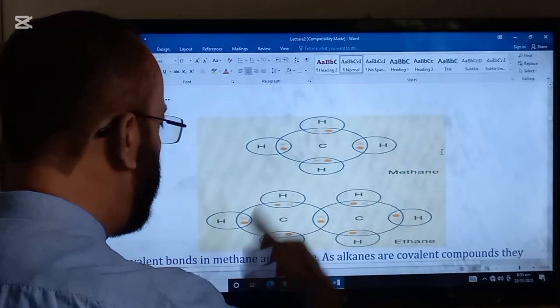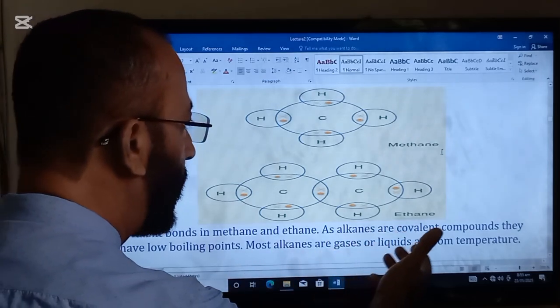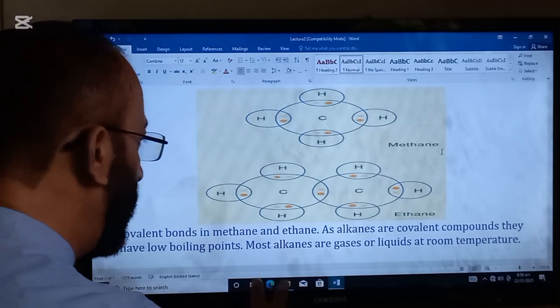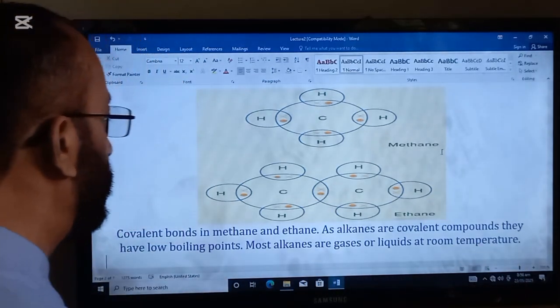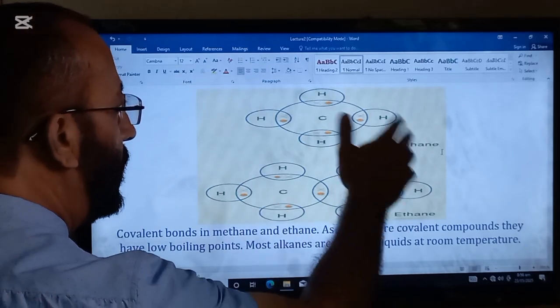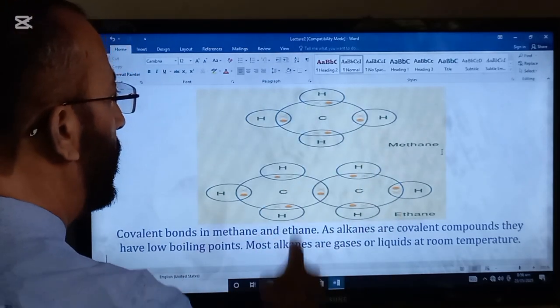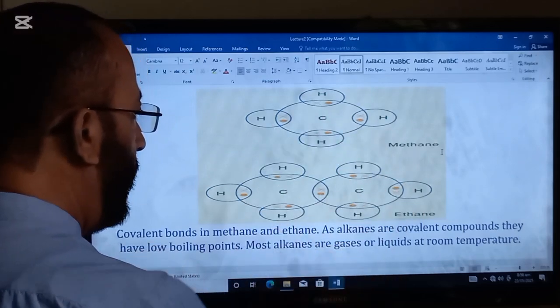And these are the covalent bonds in methane and ethane. As alkanes are covalent compounds, they have low boiling points. Most alkanes are gases or liquids at room temperature. And this is the diagrammatic representation of the covalent bonds. This is methane and this is ethane.